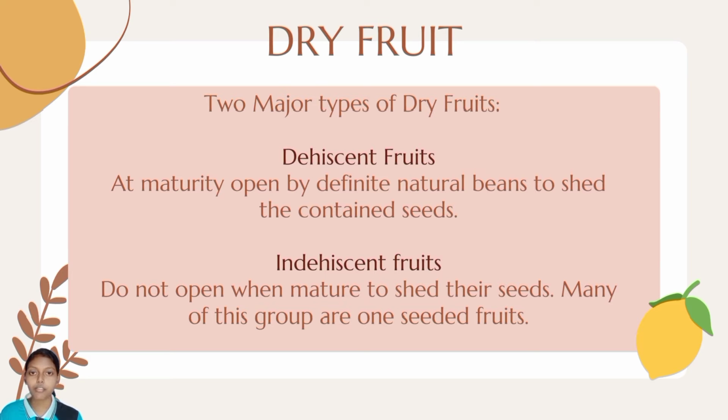Dehiscent fruit are dry fruits which at maturity open by defined lines to shed the contained seeds. As for indehiscent fruit, it is also a dry fruit but it does not open when mature to shed the seeds. Many indehiscent fruits are one-seeded fruits.